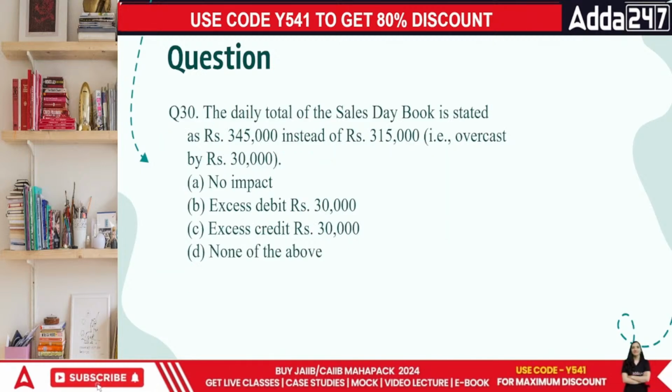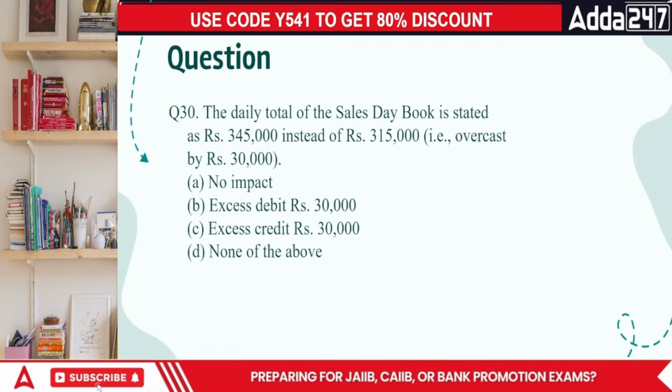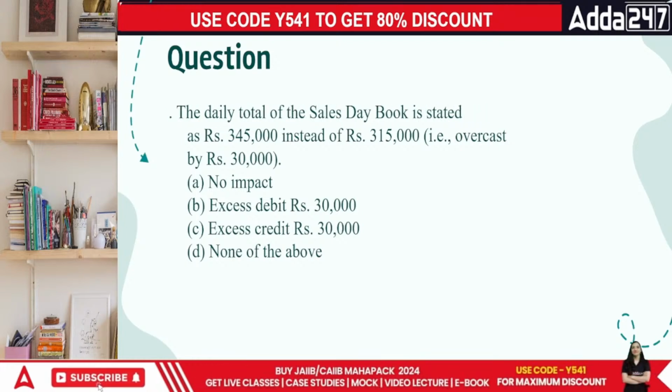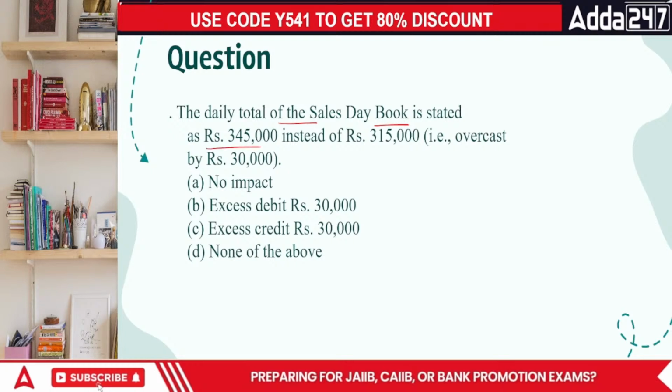Everyone, please avoid the serial number. This serial number is not the correct answer, correct serial number for the questions that we have done till now. ठीक है जी? The daily total of the sales day book is stated as rupees 3,45,000 instead of 3,15,000.